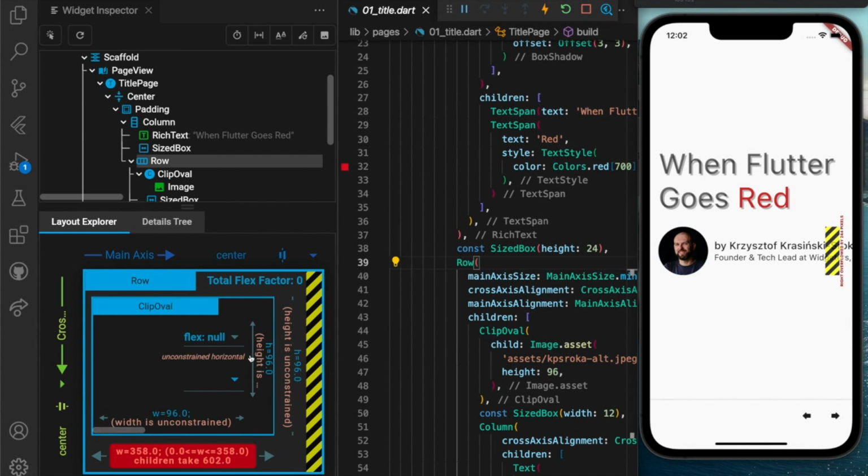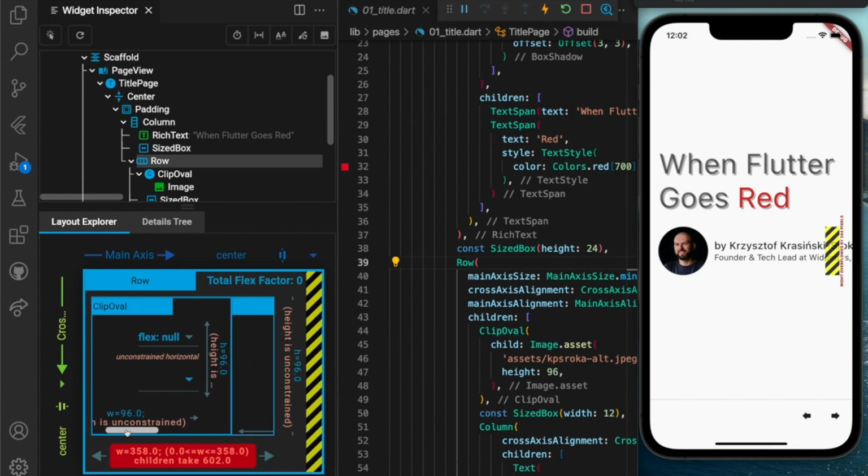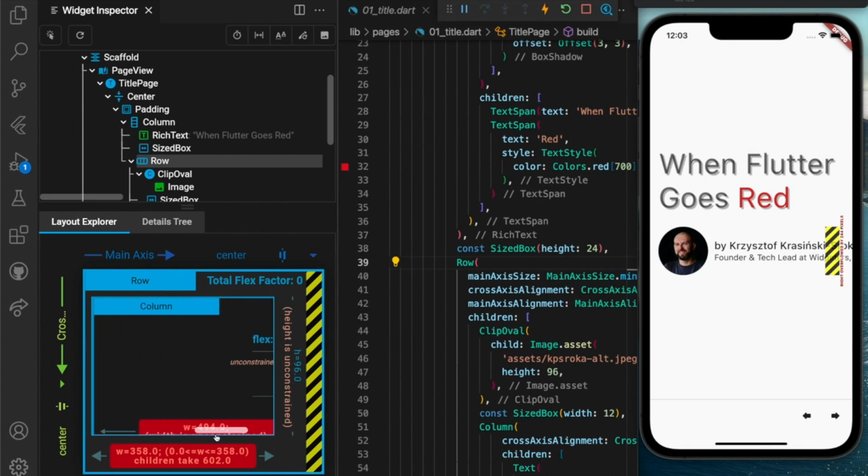So let's try to find out how we can fix these children without touching code at all. We can inspect the children of a row in a kind of scrollable view. And then we can expose a column that is a source of our problems.